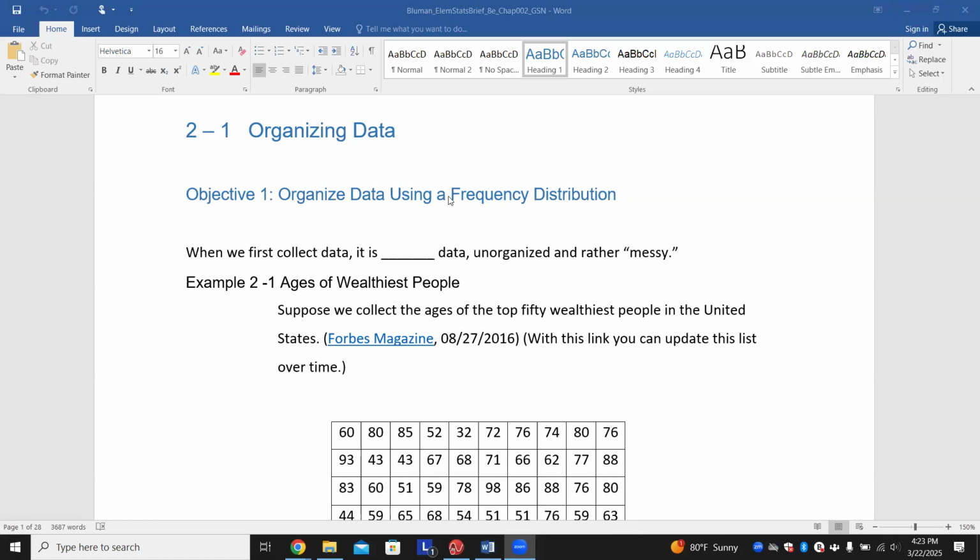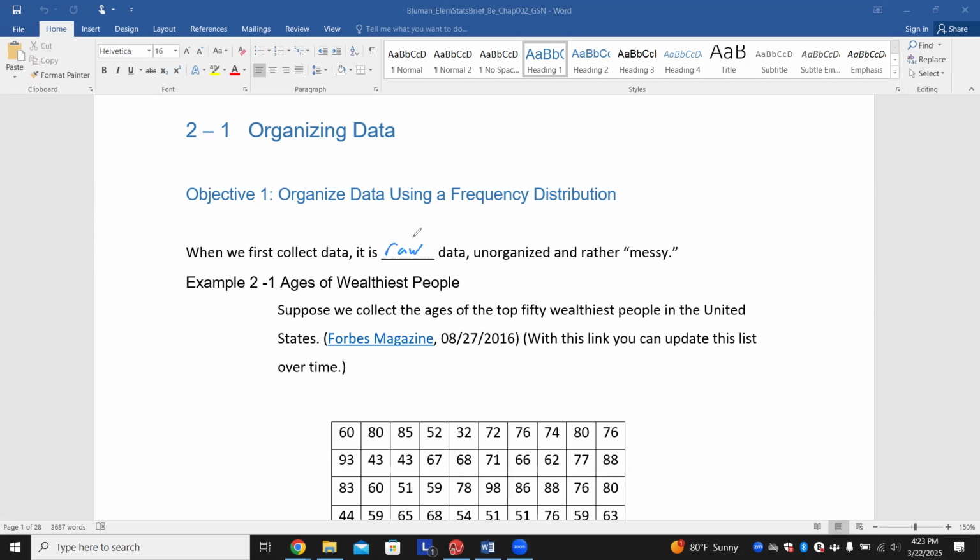Alrighty, in this video, we're going to be talking about 2.1 and 2.2. To start off with 2.1, we're going to talk about how to organize data. We'll start off by organizing data with a frequency distribution. When we first collect data, it is what we call raw data. Unorganized and rather pretty messy.